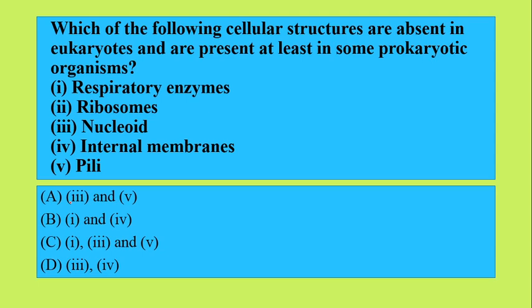Now the other question is, which of the following cellular structures are absent in eukaryotes and are present at least in some prokaryotic organisms? So we have to tell the cellular structures which are absent in eukaryotes but are found in some of the prokaryotic organisms. So we have respiratory enzymes, ribosomes, nucleoid, internal membranes, or pili. So we have nucleoid and pili that are present only in the prokaryotic organisms. So the option is third and fifth. Option A is the correct answer over here. Okay, so nucleoid and pili are present only in the prokaryotic organisms.